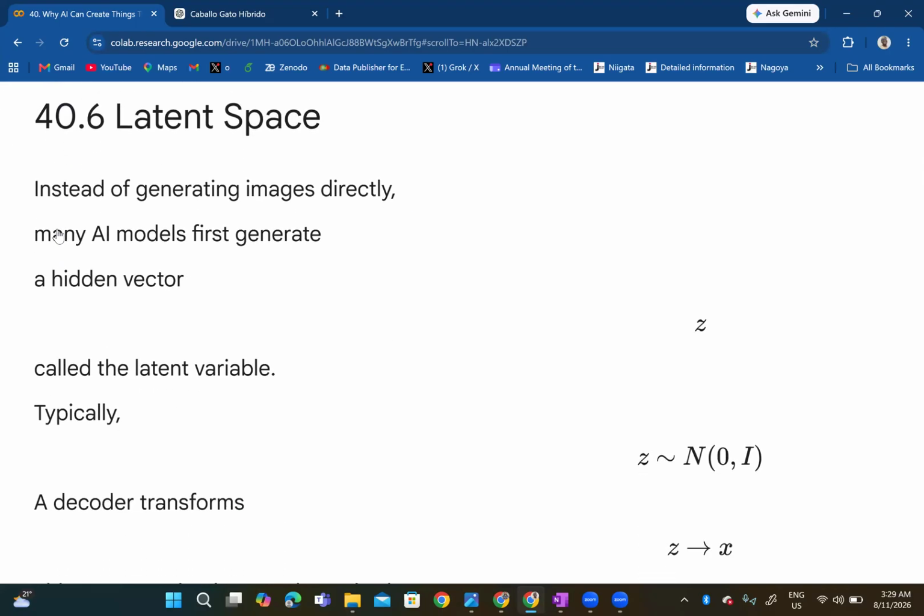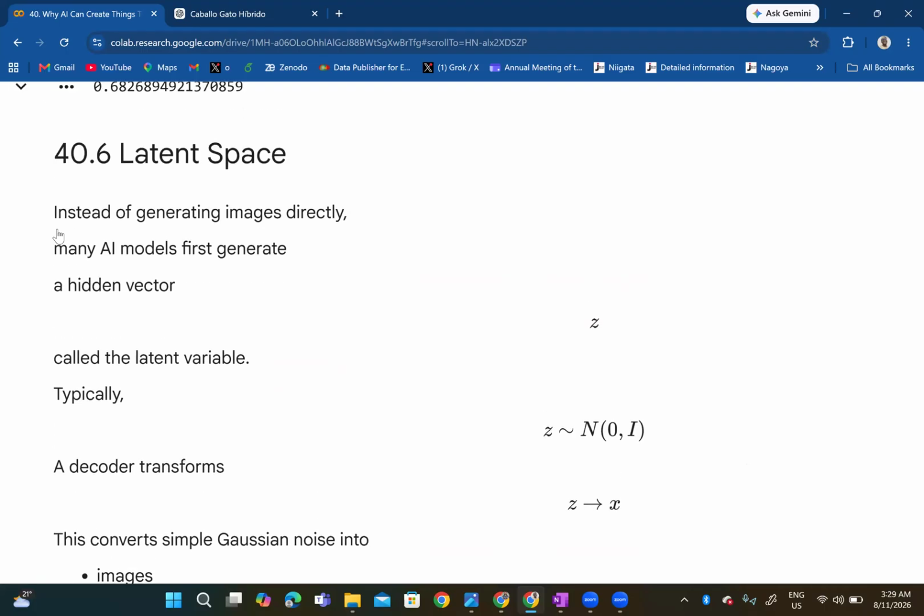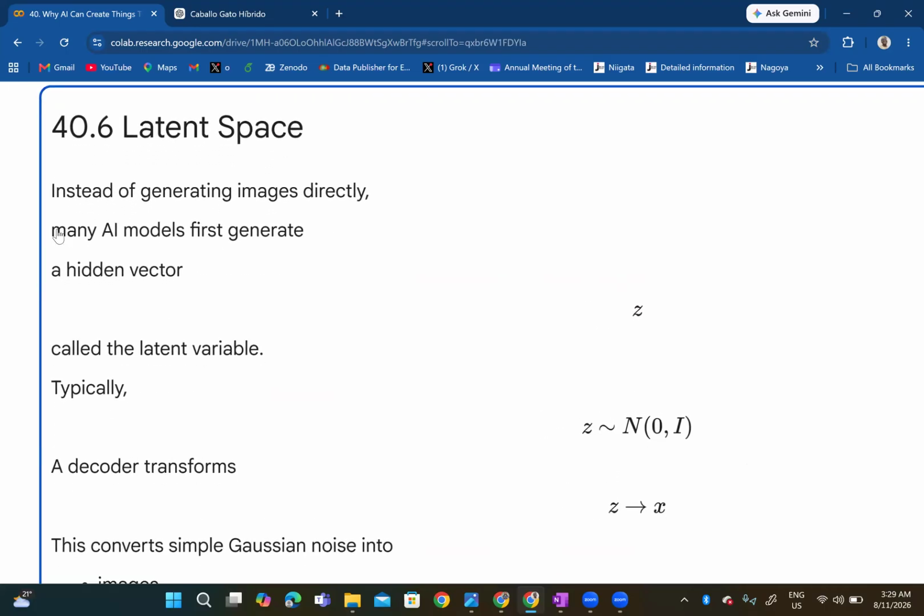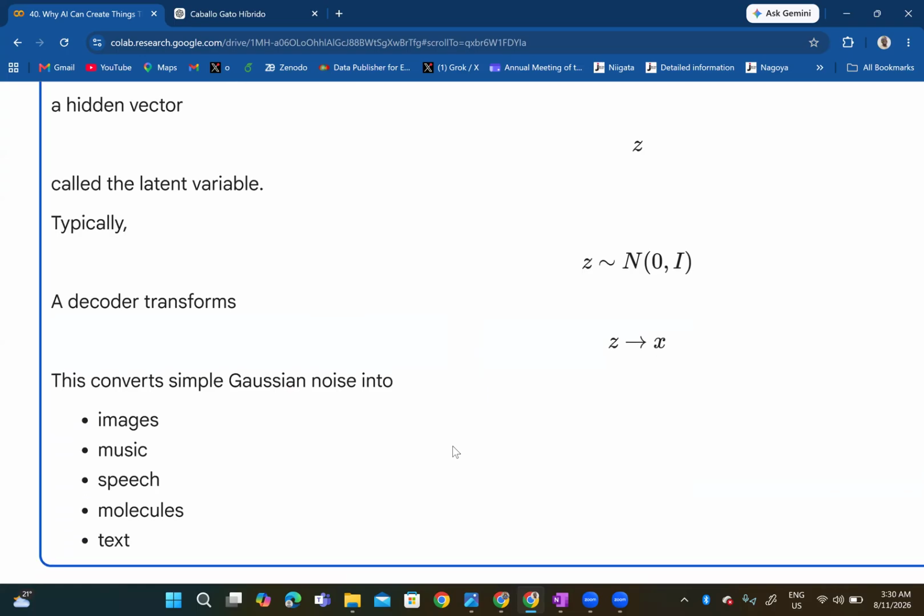Then we have latent space, which a whole video was dedicated to previously, so you want to check that out. That's the inside, the beautiful space where image generation dwells for image models. So latent space: instead of generating images directly, many AI models first generate a hidden vector z called the latent variable. Typically, z is normally distributed with mean 0 and variance 1, because in matrix form that's the unit vector. Unit vector represents 1 in matrix. So a decoder then transforms z to x. This converts simple Gaussian noise into images, music, speech, molecules, or even text.